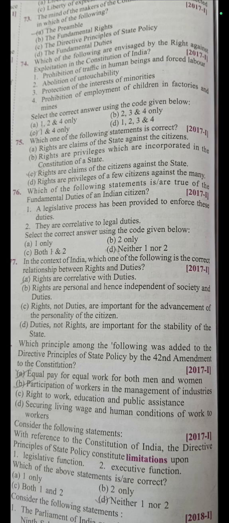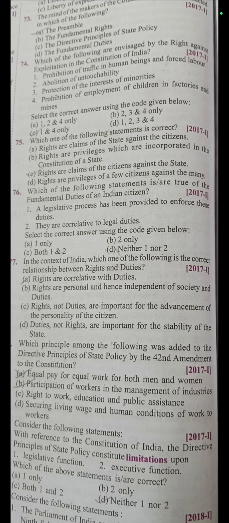The children are of an age suitable for reading, writing, and at that time they are working in hazardous factories and mines, so they are exploited. So this one comes under right against exploitation. So what we find is that option 1 and option 4 are envisaged by the right against exploitation in the Constitution of India.